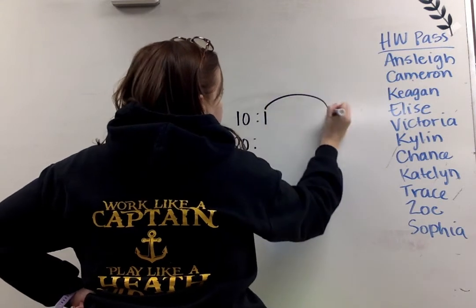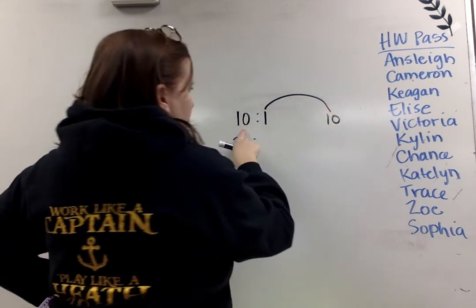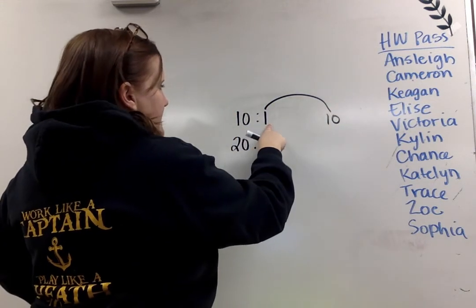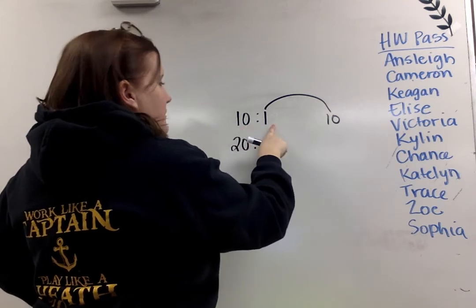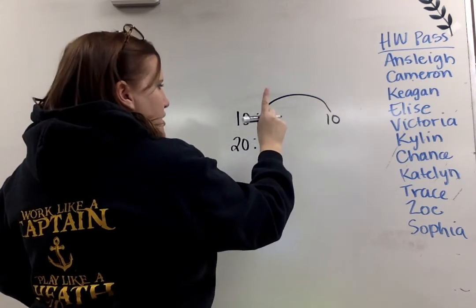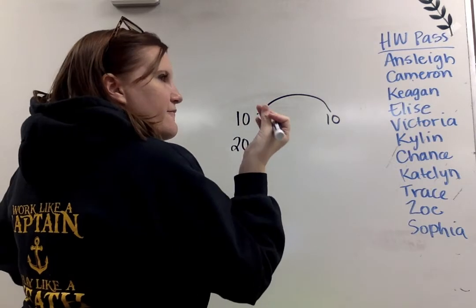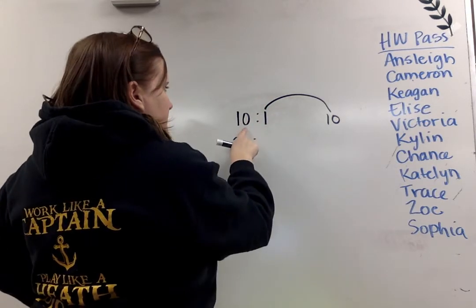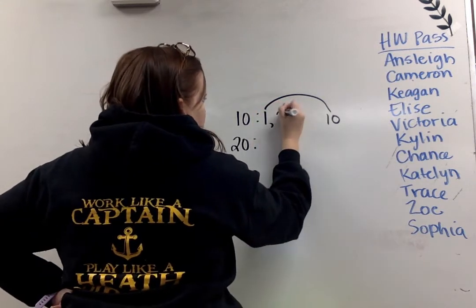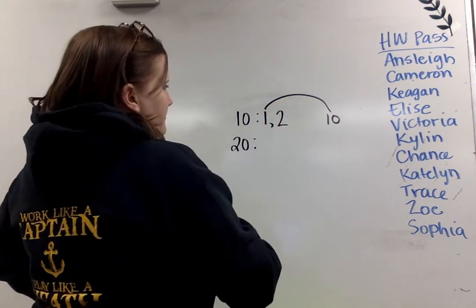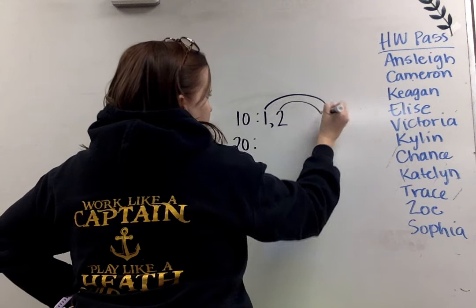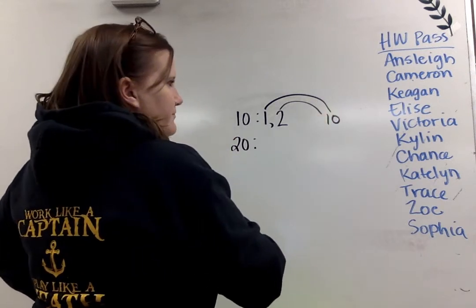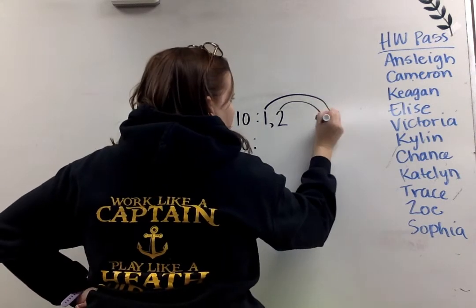So 1 times 10 equals 10. My next factor, I'm going to check is 2. 10 is an even number, so 2 must be a factor. Now I have to think of what times 2 equals 10. That would be 2 times 5.